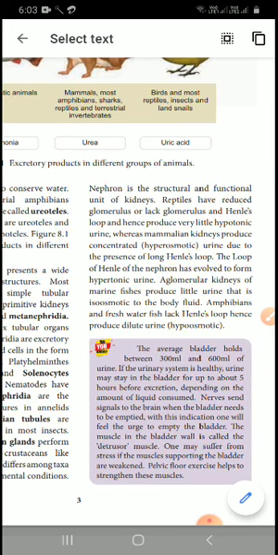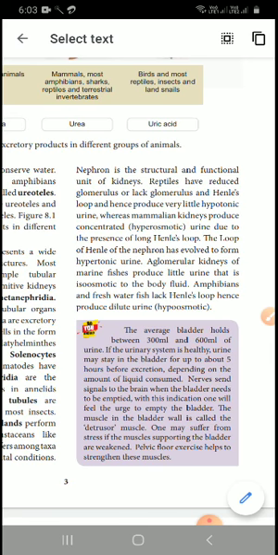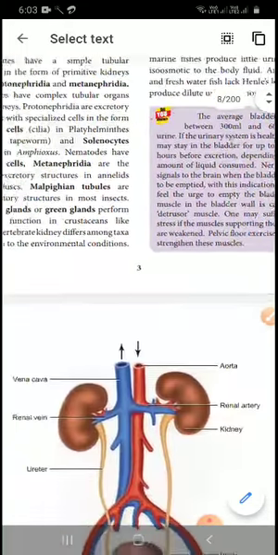Reptiles have reduced glomerulus and lack Henle's loop, and hence produce very little hypotonic urine, whereas mammalian kidneys produce concentrated urine due to the presence of a long loop of Henle. The loop of Henle in the nephron has evolved for producing hypertonic urine. Hyper means high, so highly concentrated urine is needed. The aglomerular kidney of marine fishes produces little urine that is isotonic to body fluid. Amphibians and freshwater fishes lack a Henle's loop, so they produce diluted, hypotonic urine; hypo means low.